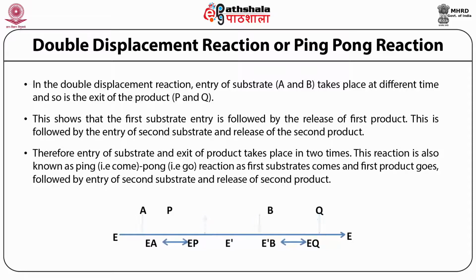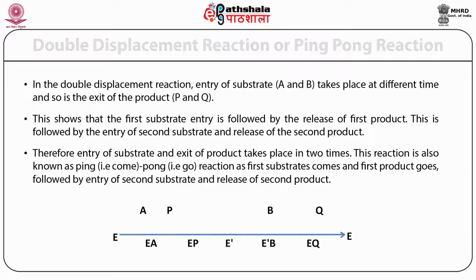Now you can see that the enzyme is modified, that's why it is E prime, and the second substrate B enters and the complex E prime B is formed. The group carried by E prime is transferred to B, and now B becomes Q. The free enzyme is regenerated and the second product Q is released.